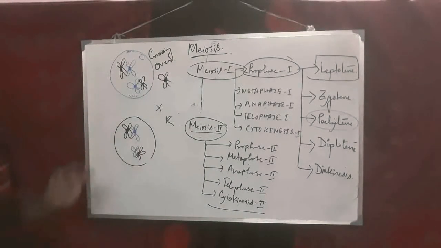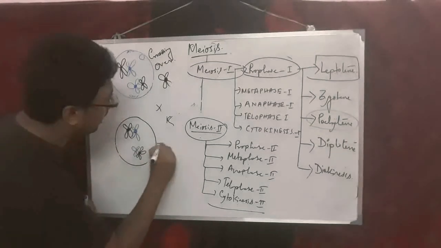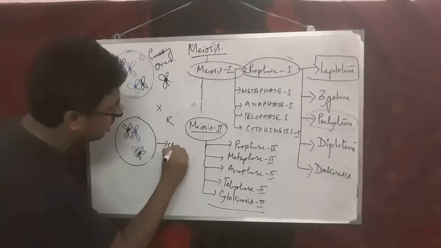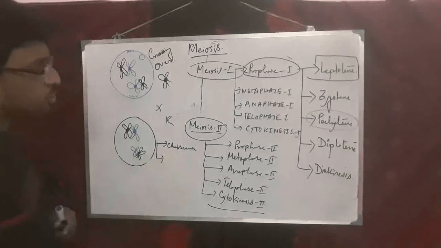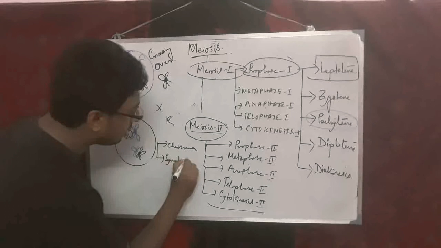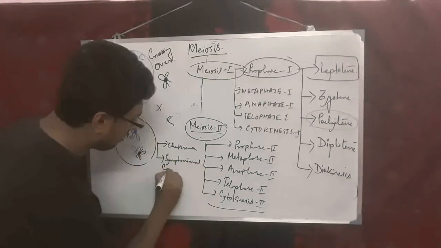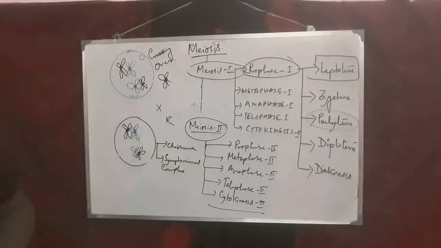So in the stage of diplotene, chiasma formation especially will occur, and the synaptonemal complex will disappear completely in this stage. So here there will be formation of chiasma in the stage of diplotene. The synaptonemal complex completely disappears, and what will occur? There will be terminalization. When the chiasma forms at the end of the chromosome, that is known as terminal chiasma.